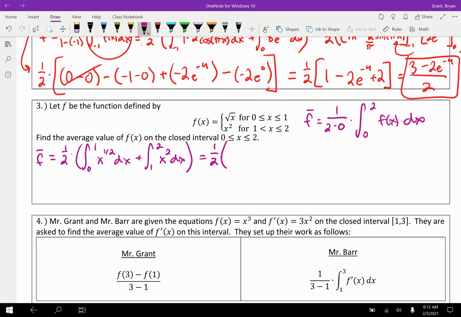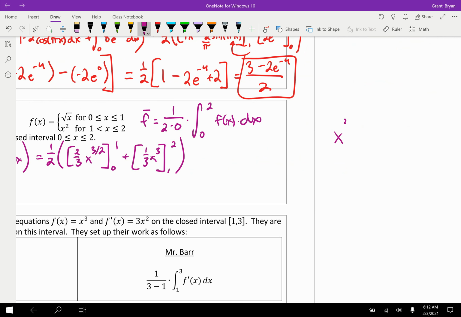So let's do some antiderivatives. Okay, antiderivative of x to the 1/2, we add 1, that's 3/2. But we'll cancel the 3/2, put a 2/3. 0 to 1, plus, and then our next one is 1/3 x cubed from 1 to 2. Looking not too bad. You can remember that x to the 3/2, and I can show this over here, is the same thing as x cubed to the 1/2, right? Half of 3. And we should know that the 1/2 power means the square root. So it's really the square root of x cubed.